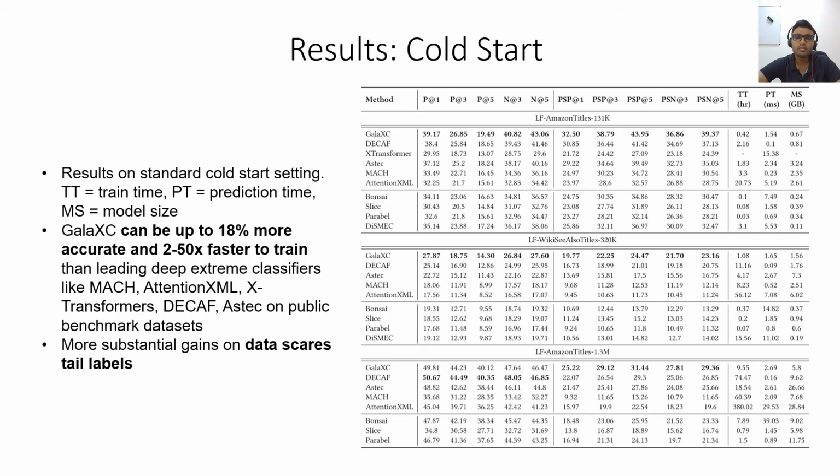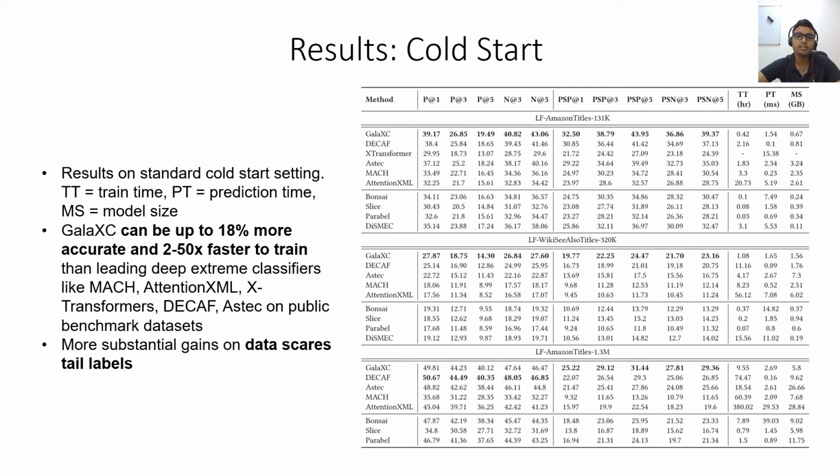Let us now look at some results. This slide presents the results on the standard cold start scenario where predictions are to be made on novel test documents. LF Amazon titles 131K and LF Amazon titles 1.3 million are product to product recommendation datasets created by mining the bought together logs from Amazon. LF Wikiseealso titles 320K dataset is created by mining the See Also section from Wikipedia pages. So for a Wikipedia page, its title is taken as a document and the Wikipedia pages mentioned in the See Also section of the page become the labels.